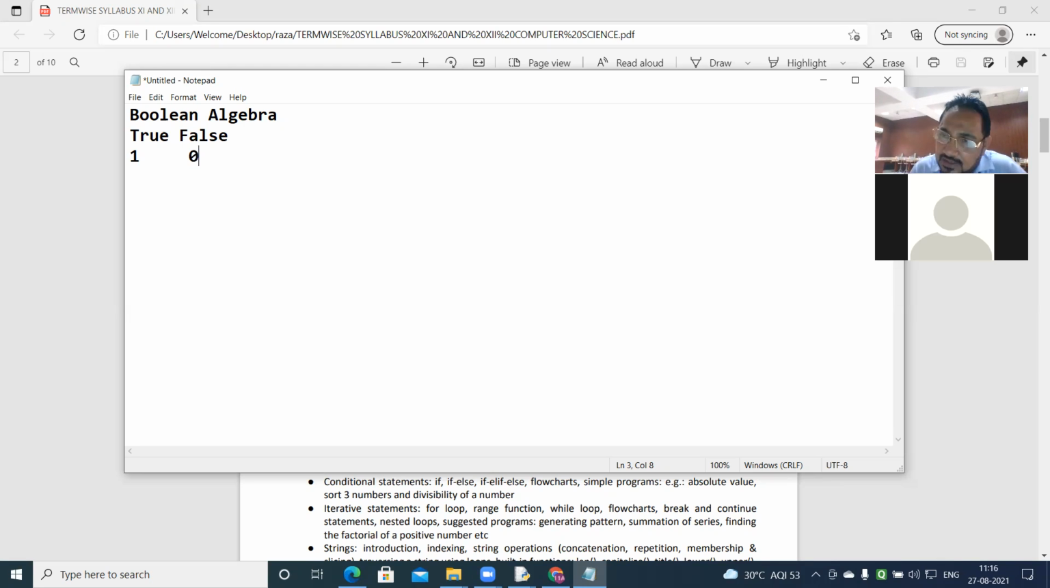So whatever variables are there in Boolean algebra, they will take only two values, 0 or 1. Boolean quantities are only true or false. Boolean constants are also true or false. So zeros and ones, nothing other than that. Boolean expression result is also either 0 or 1.